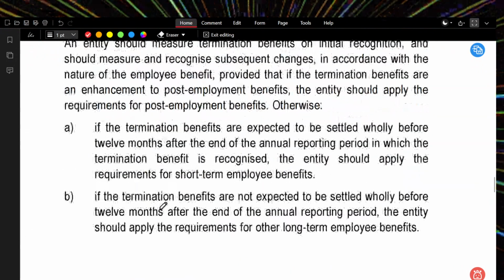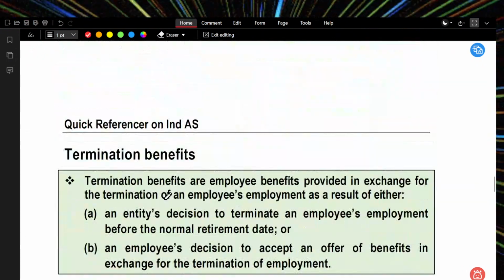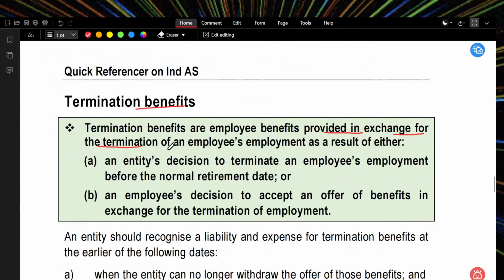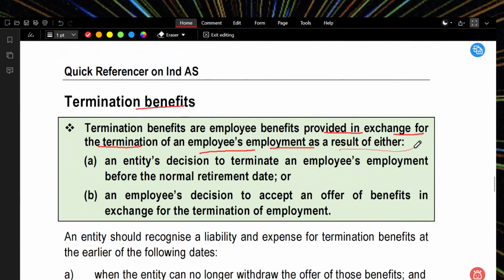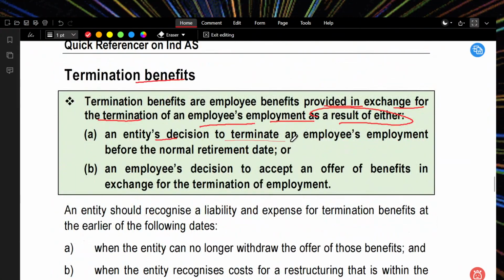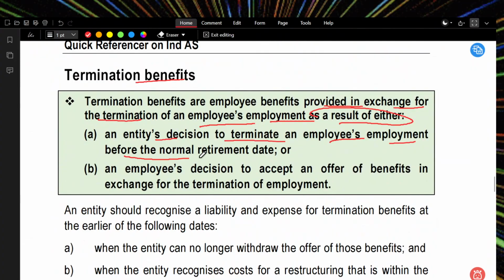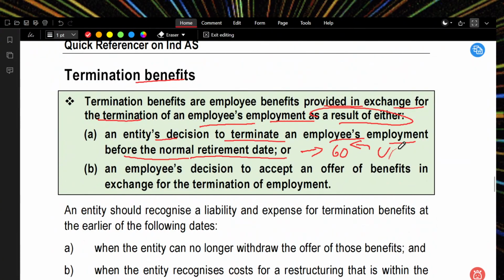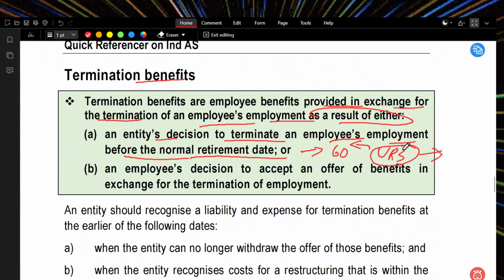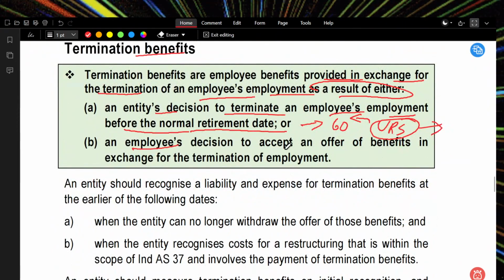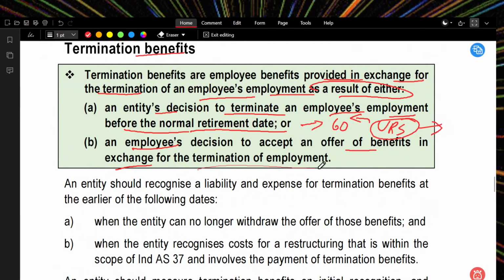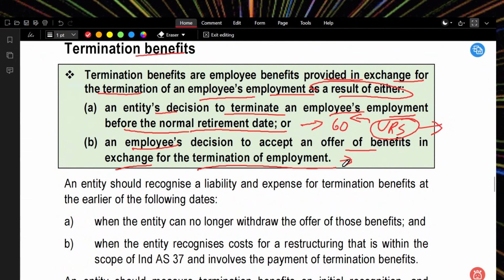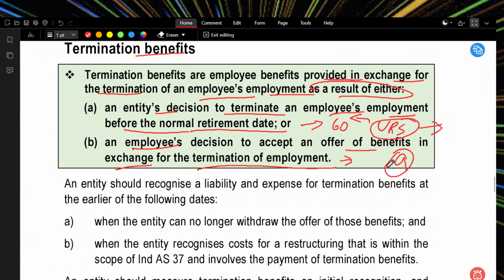Termination benefits. What are termination benefits? Termination benefits are employee benefits provided in exchange for the termination of an employee's employment, as a result of either the entity's decision to terminate the employee's employment before the normal retirement date, or the employee's decision to accept an offer of benefits in exchange for termination of employment. He is going to retire at the age of 60. Before that, we are giving a voluntary retirement scheme, and for that we are paying a huge amount. That is a termination benefit. The company will say, if you terminate right now, we will pay you 9 months' pay right now. That kind of thing.